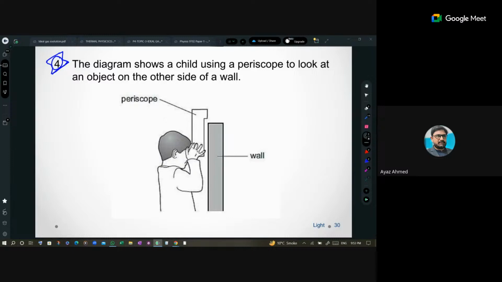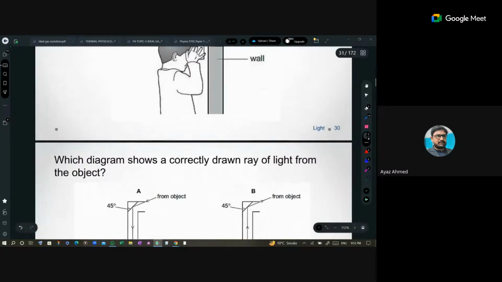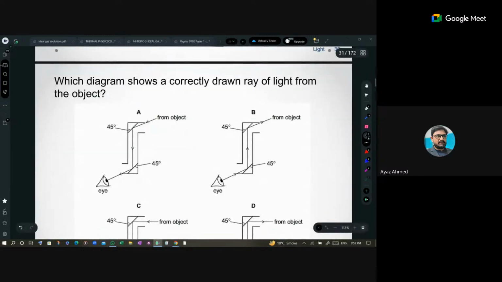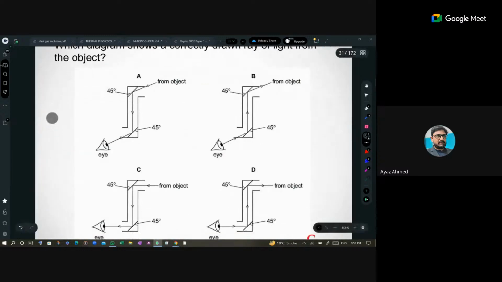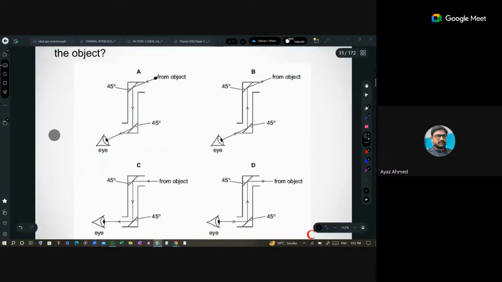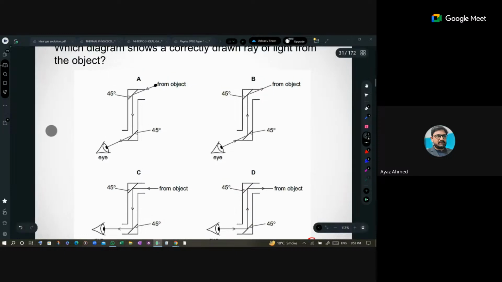Okay? The diagram shows a child using a periscope and looking at an object outside the wall. Actually, this is the periscope. This is an application area of reflection. This is this diagram, right? A periscope is there. Let's say this is an object, and he is going to see that in this way. This is what I have just given you an idea. These are some images over here. Object is over here, right? And here the image is being formed in A, B, C, and D. So what do you think? Which option can be correct?